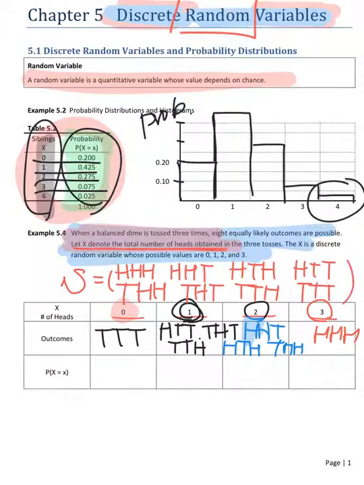How many possible outcomes in the sample space? 1, 2, 3, 4, 5, 6, 7, 8 possible outcomes in the sample space. From what kind of experiment? Toss a dime 3 times. When we define a random variable x, which was the number of heads, it can be 0, 1, 2, 3. What is the x? It is a random variable.